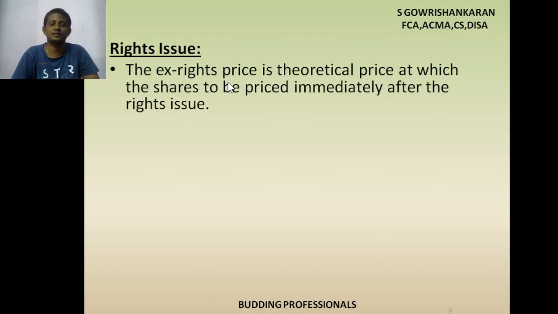Then the continuation: the ex right price. The ex right price is the theoretical price at which shares should be priced immediately after the rights issue. What is the meaning of this? Before the rights issue, for example, this company is having 1 lakh shares, and the market price is 100 rupees. Then what is the total value? Better I will work out a small problem. You will understand.